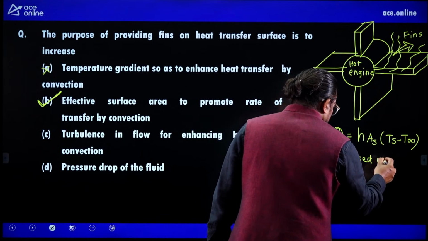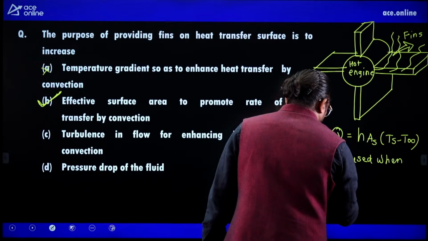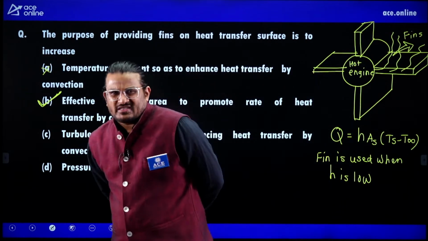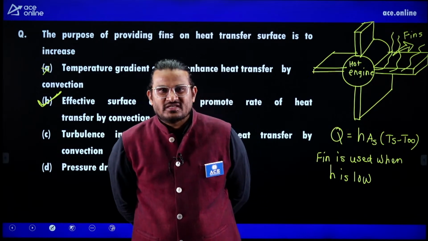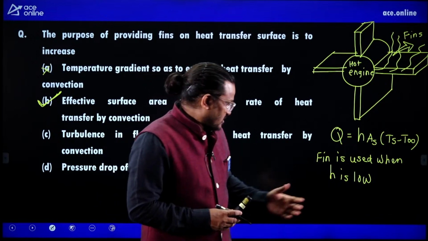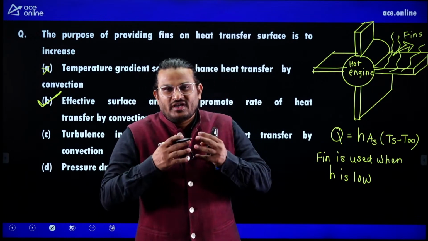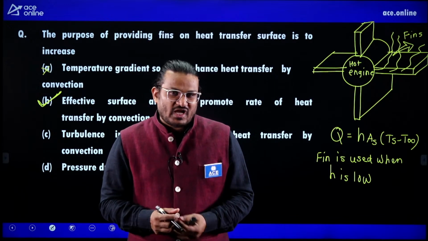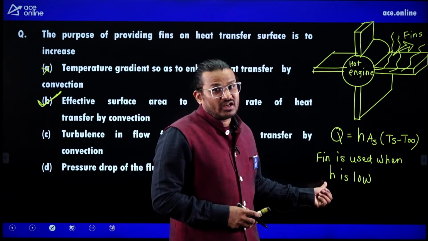when H is low. H is low means imagine it's a hot summer. Imagine it's a hot summer. In hot summer, what happens? The wind is not flowing with high velocity. So the wind is not moving with high velocity. That's why you are uncomfortable.